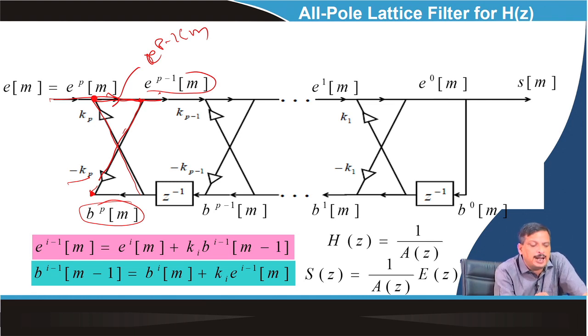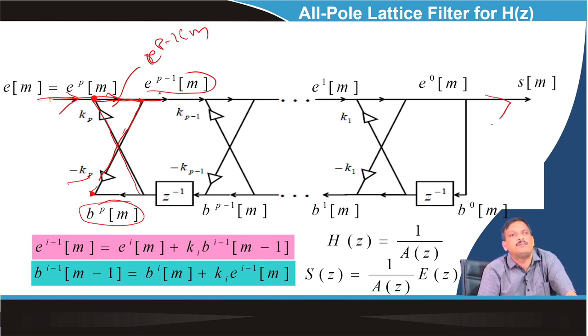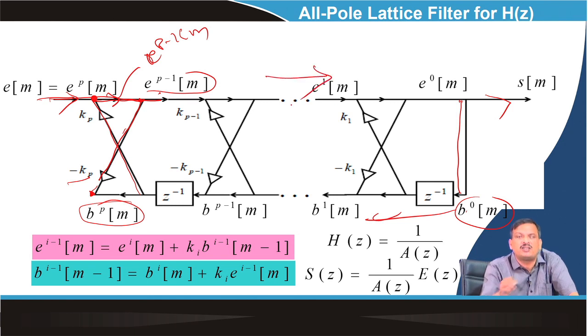Understand? So if I apply Em here, I get output Sm here, because I know E0 and V0 are the same. So this is the backward and this is the forward signal flow.